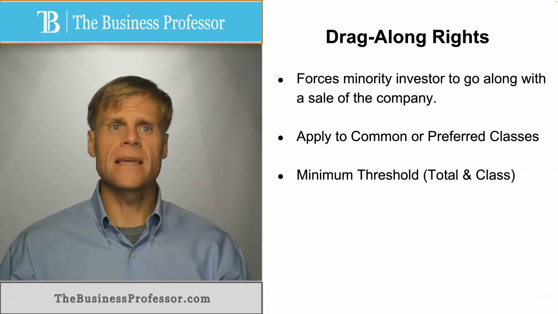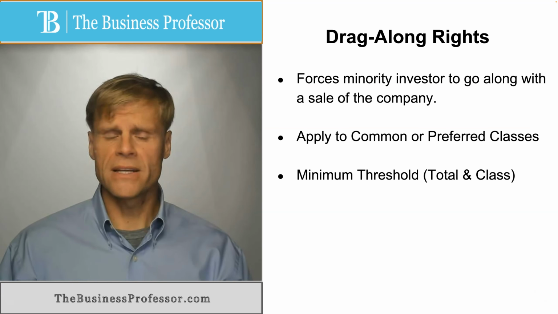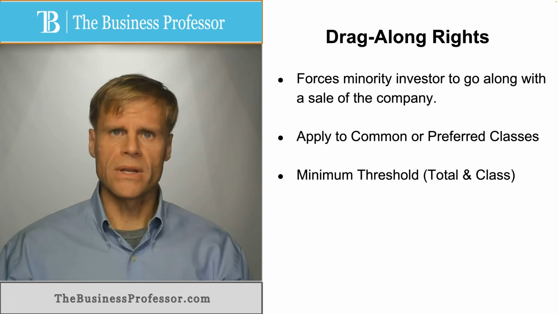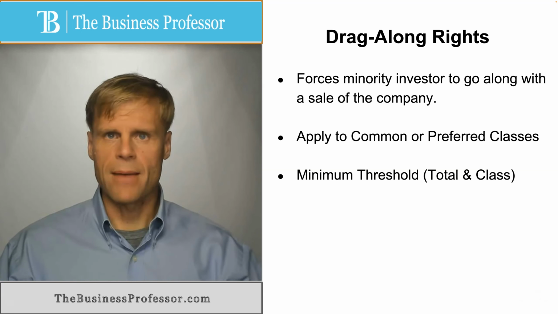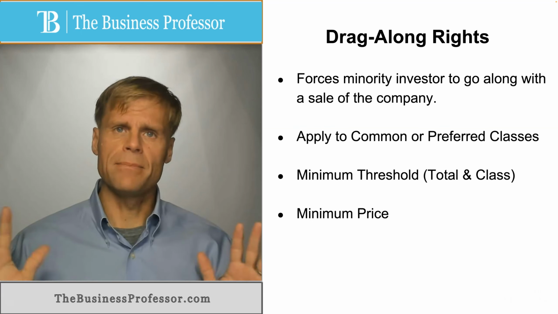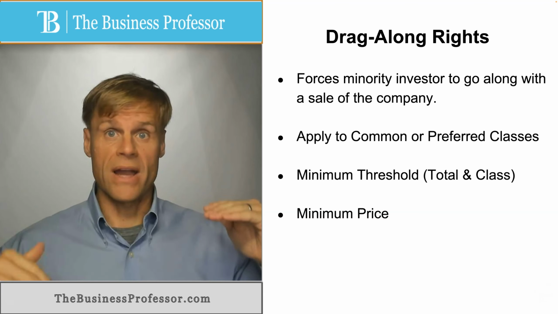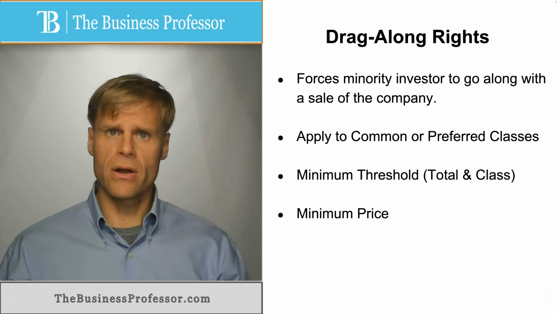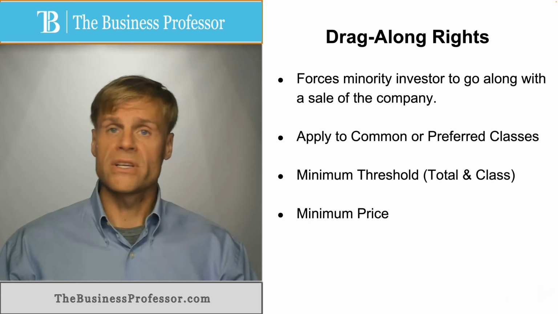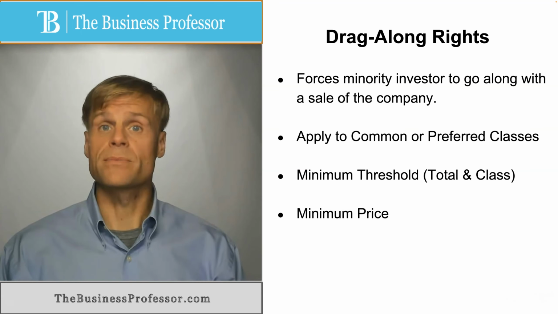Oftentimes in the classes, it may not be majority approval, but overall, total number of shares approving a transaction, it generally must be at a minimum a majority number or supermajority, depending on whatever is established in the bylaws or in these rights agreements. And then you oftentimes establish a minimum price per share or minimum total valuation before these drag-along rights kick in. That is, a majority of shareholders cannot force the sale of the company despite minority shareholders disagreeing, unless the company is valued at a certain price or you get a certain price per share.